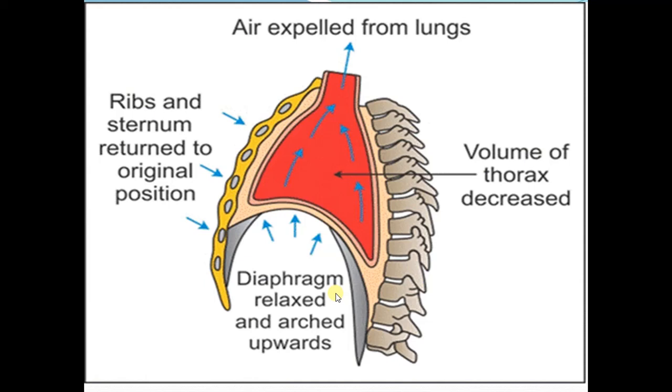Now this diagram shows us the process of expiration during quiet breathing. Here is the diaphragm. As it relaxes, it arches upward, and as there is relaxation of the external intercostals, the ribs and the sternum will return to the original position. Volume of the thoracic cage will decrease. It will compress the lung to a smaller volume, and the pressure inside the lung is going to increase, and air will be expelled out of the lungs into the atmosphere, which is the process of expiration.